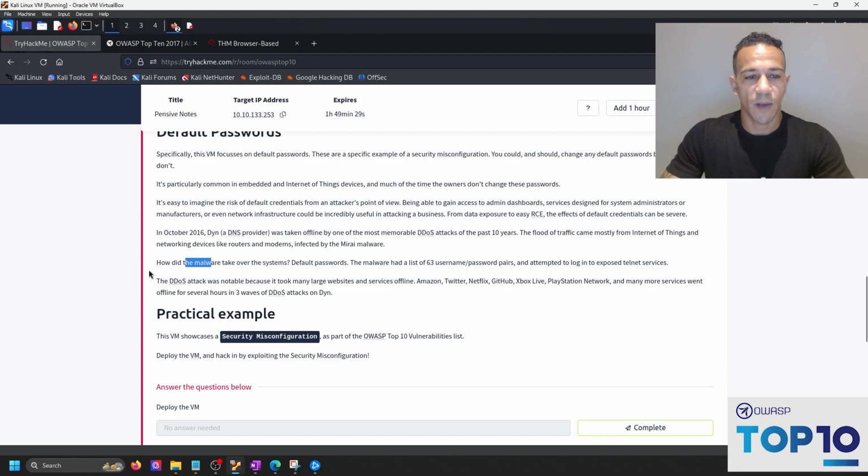Well, how did the malware take over the systems? Default credentials. The malware had a list of 63 username and password pairs in an attempt to log in to exposed telnet services. Now, if you had a cybersecurity engineer that was checking these things and implementing system controls, either when you're onboarding a new employee, or for your existing employees, you need to have practices in place that are going to have them change these passwords every X amount of days.